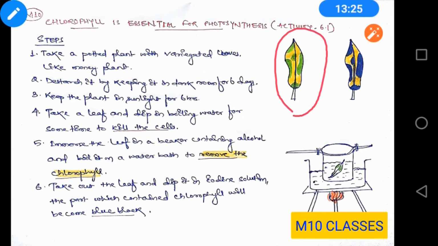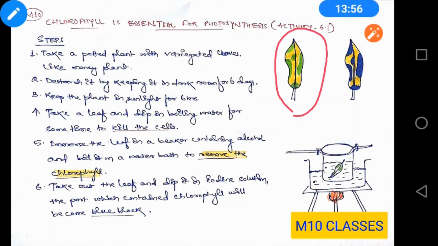So what is discharging? Suppose a plant has already been outside, so it has already produced starch by the process of photosynthesis. Before testing for photosynthesis, you have to destarch it. If you keep it inside a dark room for some days, all the starch will be utilized, and as no photosynthesis is carried out because of the absence of light, no new starch is formed.